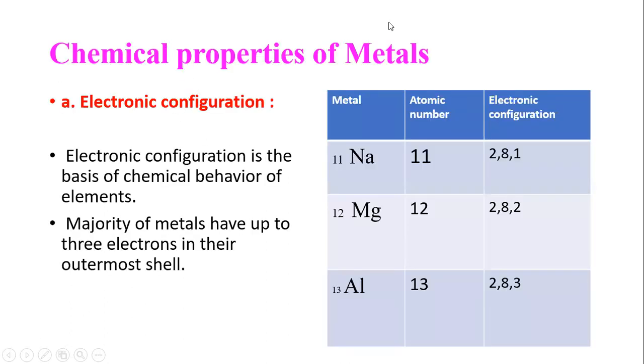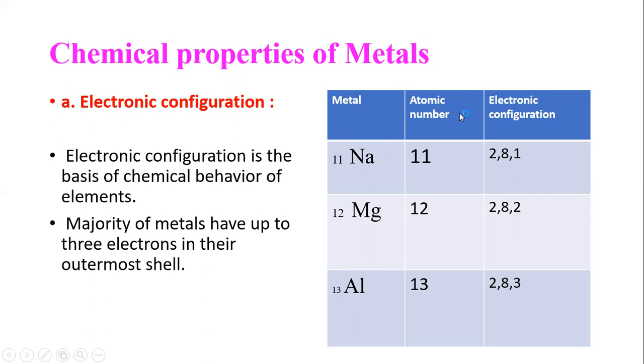So here, chemical properties of metals. First, we see electronic configuration. Electronic configuration is the basis of the chemical behavior of an element. For electronic configuration, the first examples are the metals sodium, magnesium and aluminum. Here 11 is the atomic number of sodium, 12 is the atomic number of magnesium, and 13 is the atomic number of aluminum.